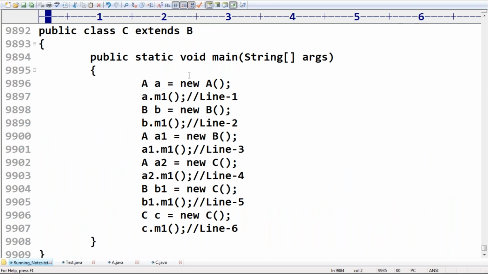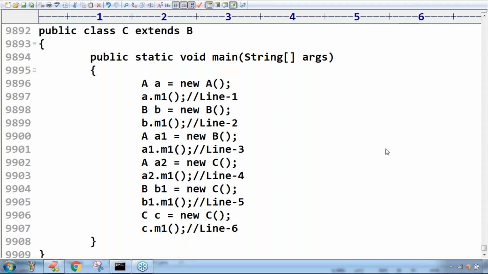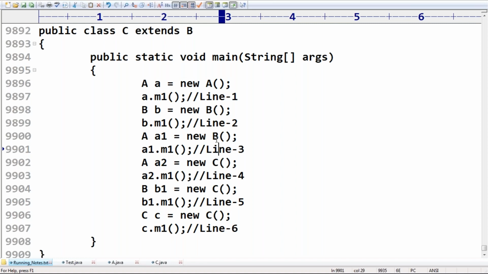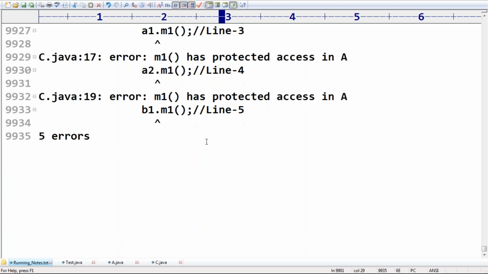How many people were already aware of this point earlier? Anyone? I don't think so. This is a bit dangerous point. Take special care. From outside the package, if you want to access protected members, we can access them only in child classes, and we should use the child class reference only. Remember, right? Okay, so that's it.